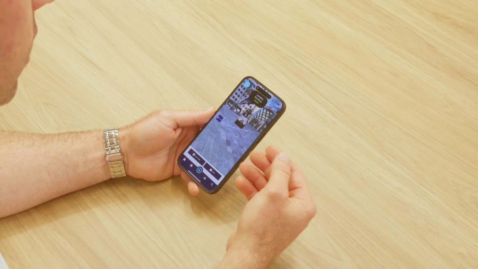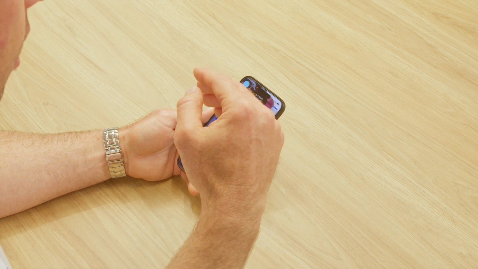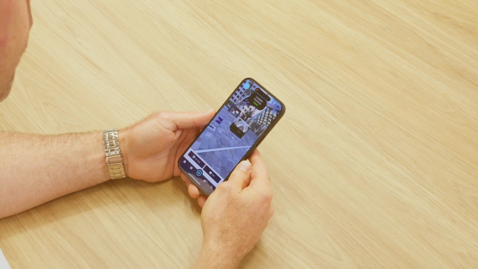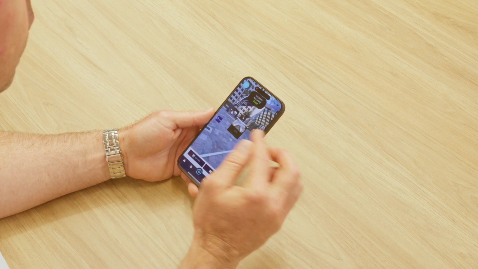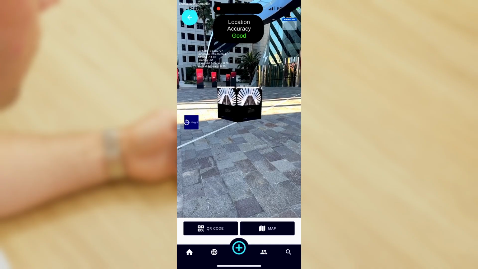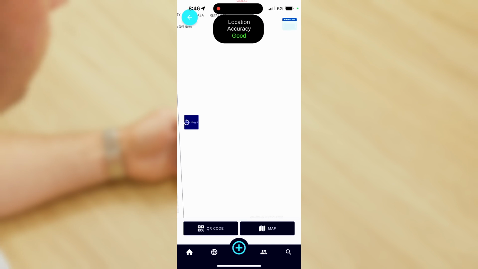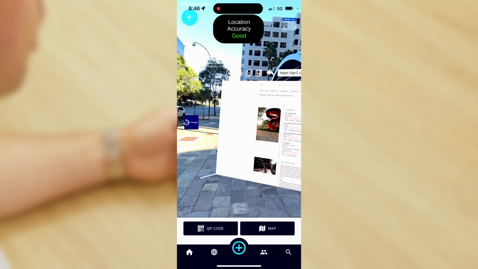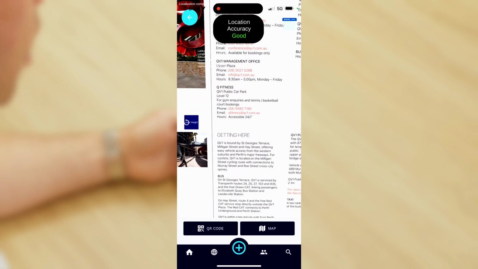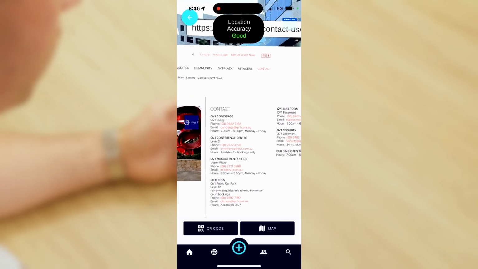Now I can walk up to those objects and interact with them. If I walk up to this object here for this building, this is an information post. If I click on it, it's going to take me straight to the URL which it's linked to. A quick click here, and as you can see, it launches a web browser in the AR view. I can look around that web browser page, scroll through it, and click on any links. I can interact with it just like any normal website.